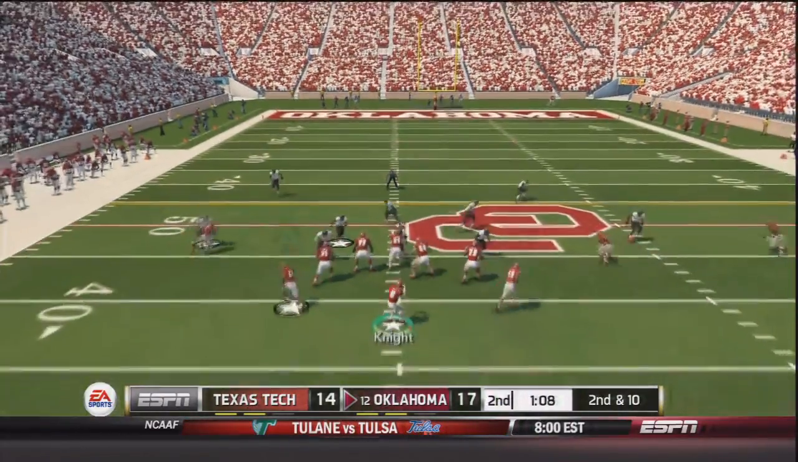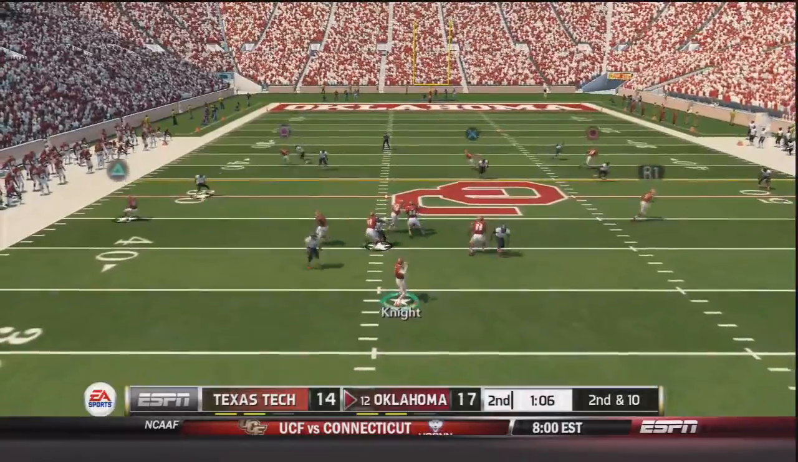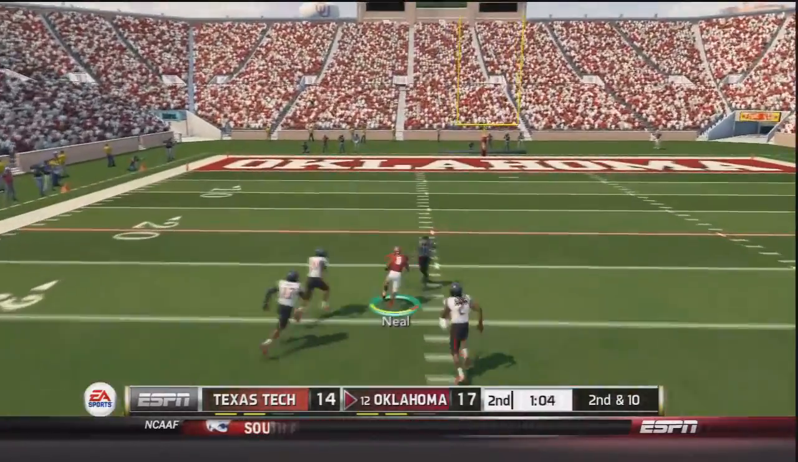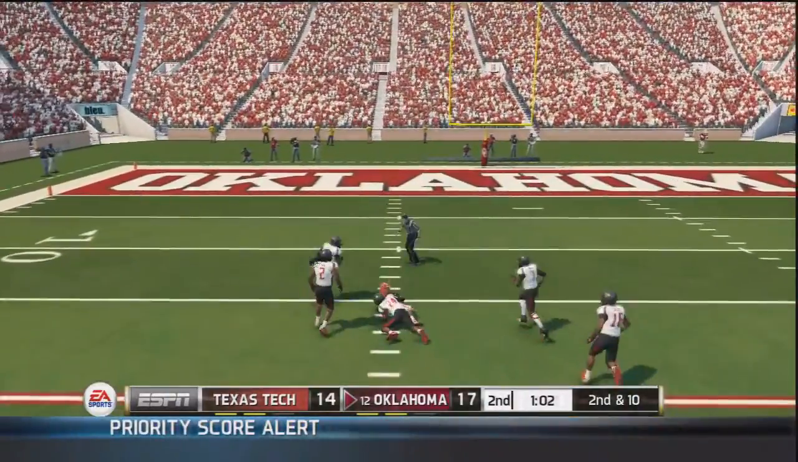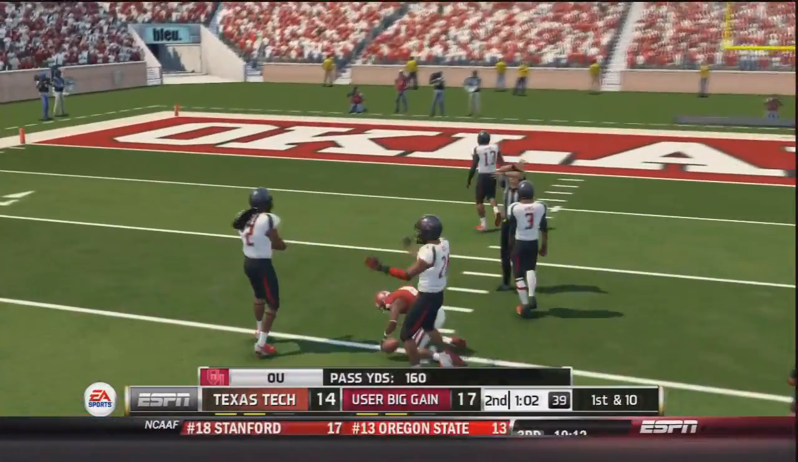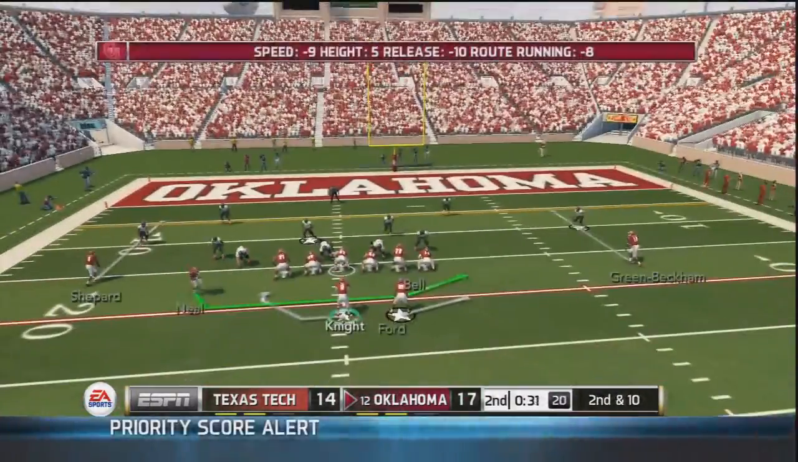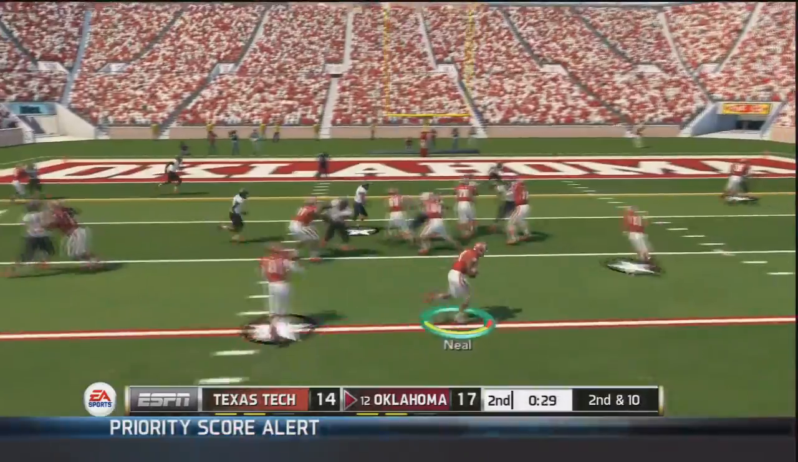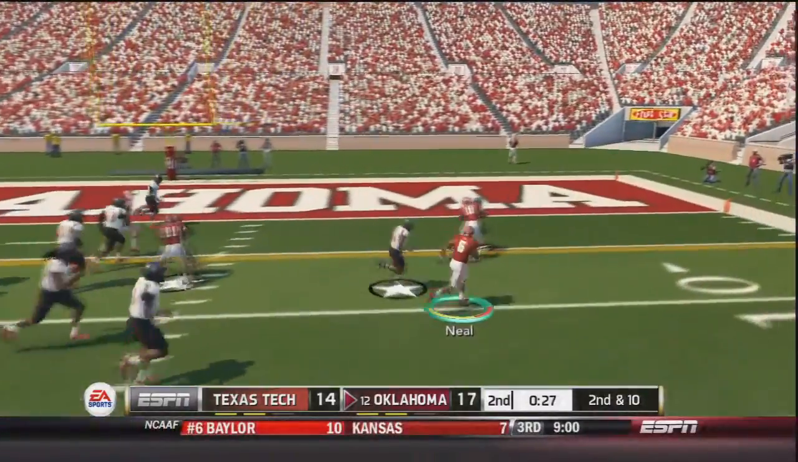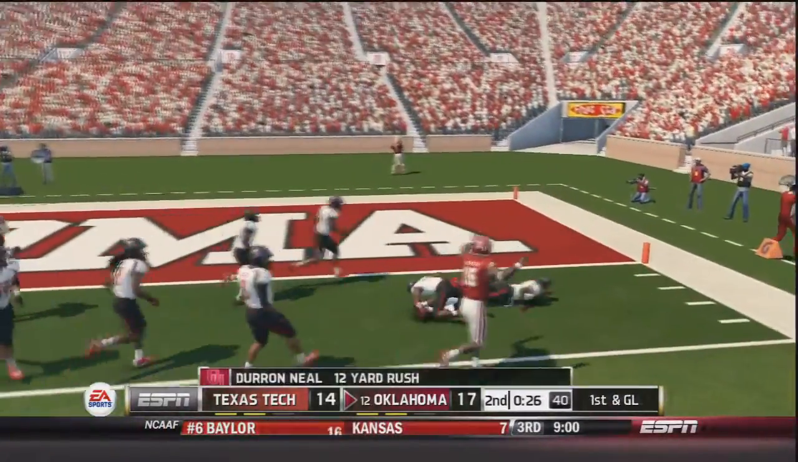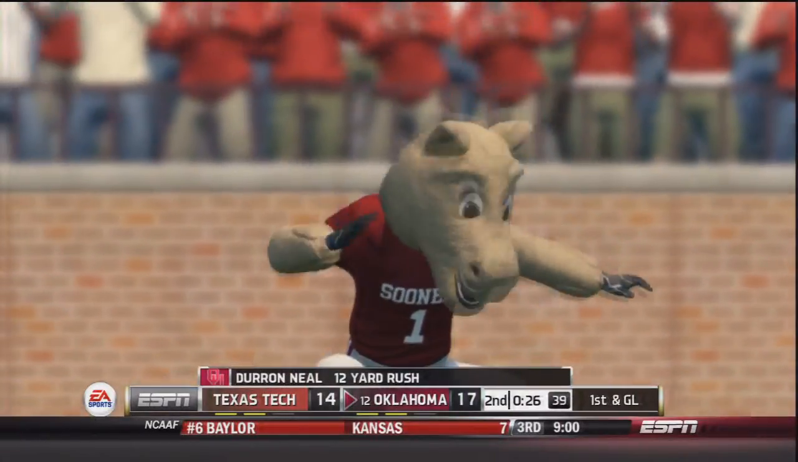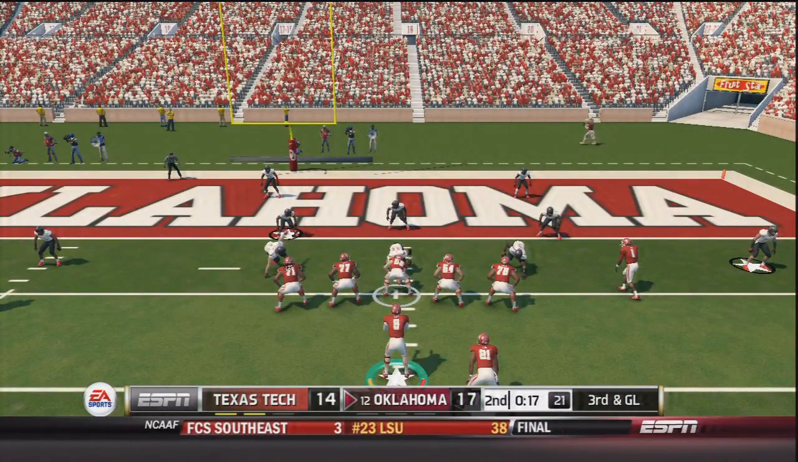2nd and 10. Trevor Knight takes the snap. He drops back, sitting in the pocket, throws, caught by Deron Neal deep in Texas Tech territory, brought down at the 15-yard line, and they are in scoring position here. And handoff to Deron Neal, run to the outside, Neal inside the 10 before getting brought down about the 3-yard line. That was a 12-yard gain on the end around.